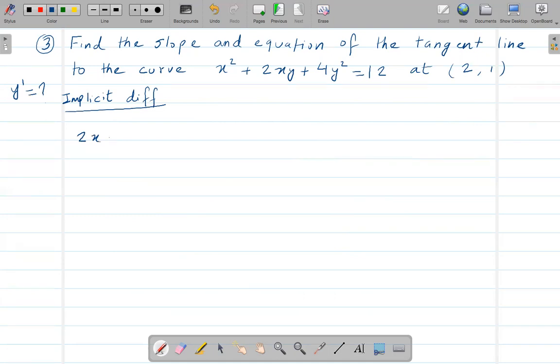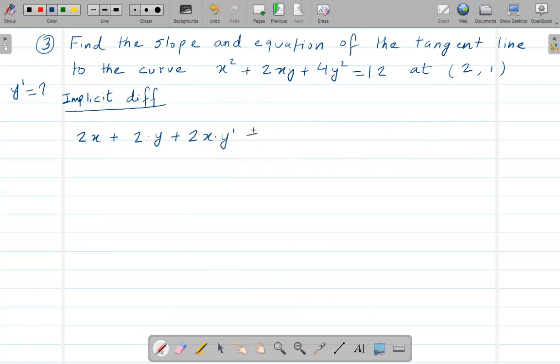2x plus, now here we have 2x times y. Here we need to use the product rule. So first let's take the derivative of 2x, which is just 2, right? And the second function, which is y, will stay there. And then this 2x will stay there, and take the derivative of y, which is y prime, right?